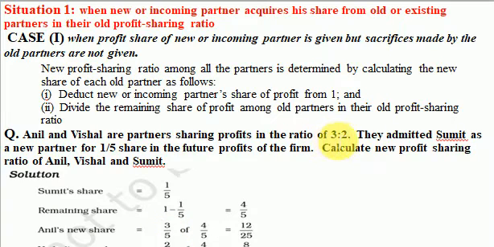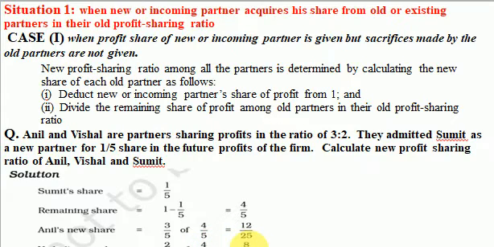And where is this 3/5 coming from? It is coming from this ratio 3:2. 3 plus 2 makes 5. Left partner is Anil, right partner is Vishal. So 3/5 of 4/5, which is remaining, is equal to 12/25. And same for the other partner Vishal, 2/5 of remaining, that is 4/5, is equal to 8/25.